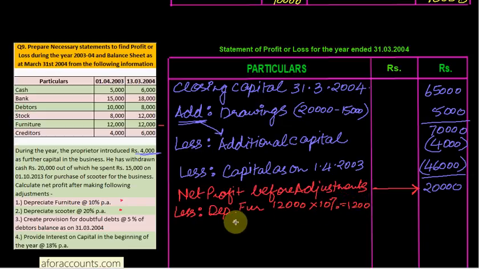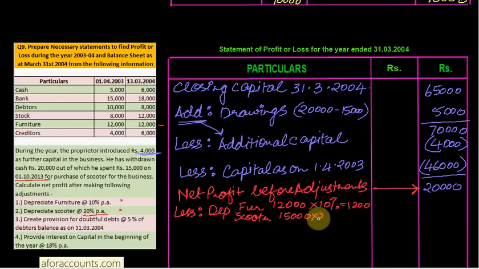And then second comes scooter. Scooter is 15,000, but remember that scooter was purchased on 1/10/2013. So only 6 months depreciation at the rate is given here 20%.